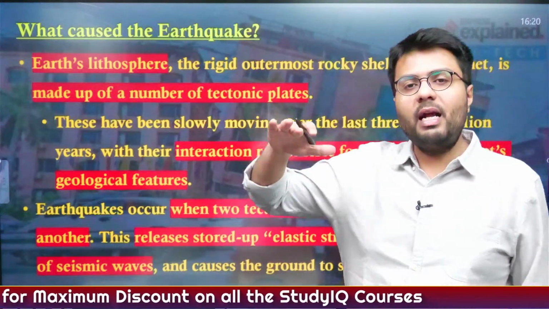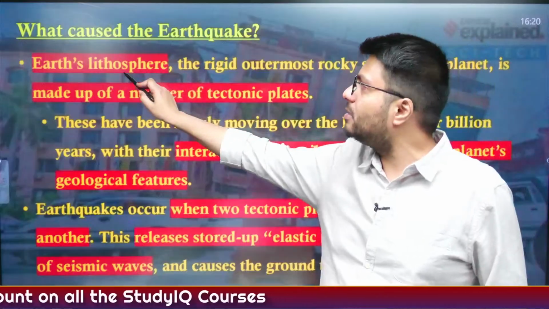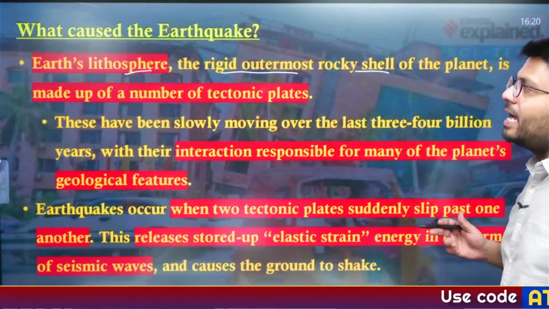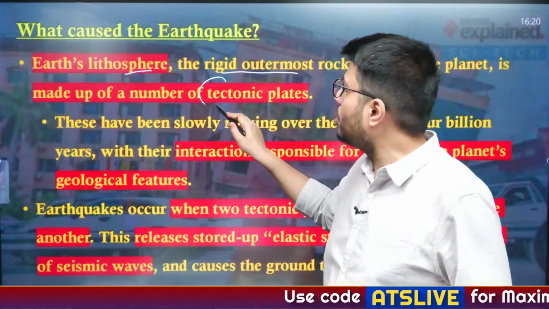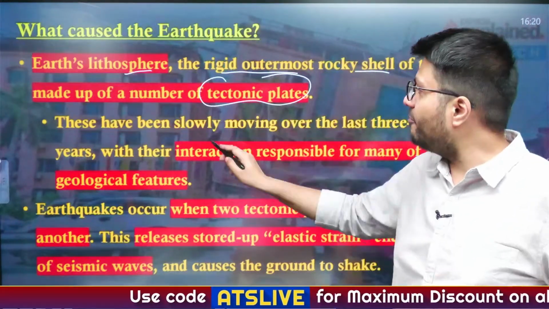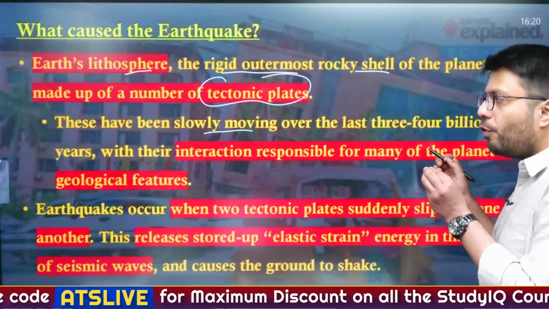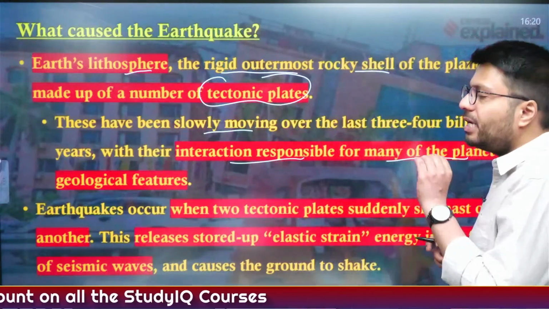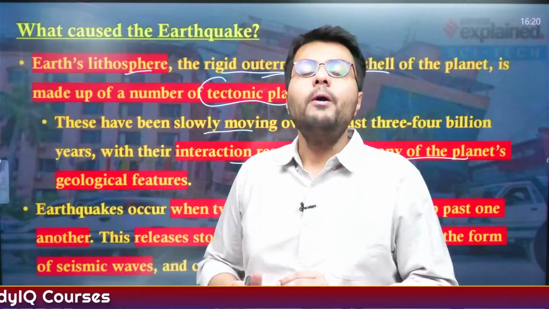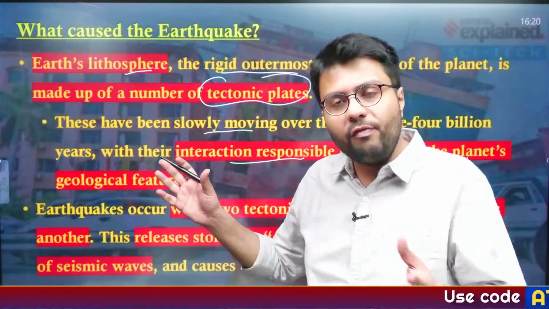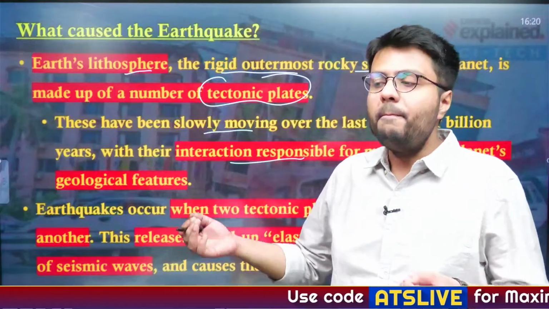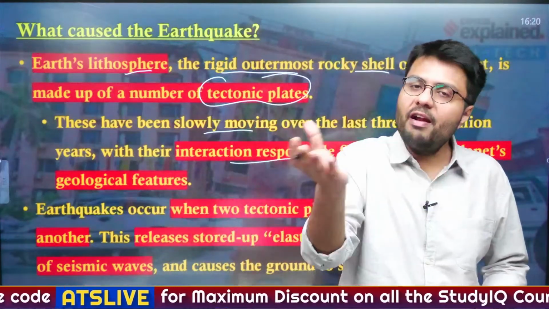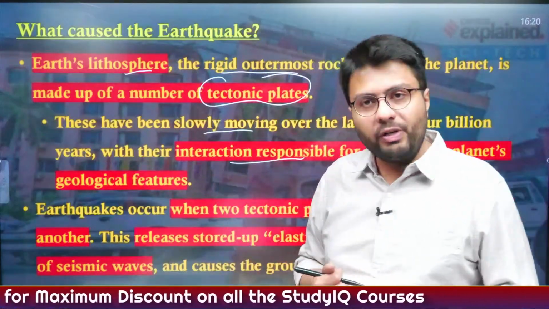You have to understand that the outer layer of Earth is known as the lithosphere, which is made up of a rigid outermost rocky shell of the planet, and it is made up of what are known as tectonic plates. These tectonic plates have been slowly moving over the last 3 to 4 billion years, and their interaction is responsible for many of the planet's geological features, be it the Himalayan fold mountains or any fold mountains anywhere in the world, be it oceans. Each and every geological feature of the earth is influenced one way or the other by the movement of tectonic plates.